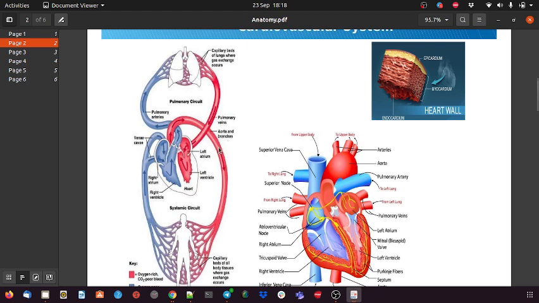So this is the biggest oxygenated branch which supplies the body.